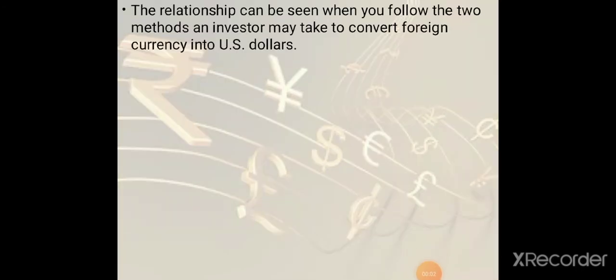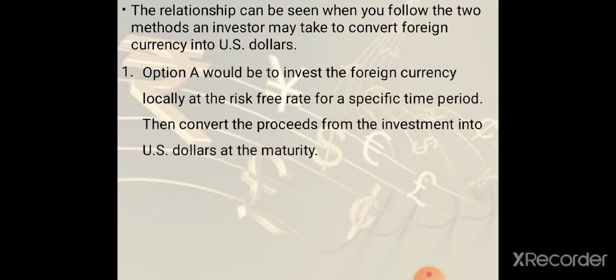To convert currency into US dollars, there are two options for investors. Option A would be to invest in the foreign currency locally at the risk-free rate for a specific time period, then convert the proceeds from the investment into US dollars at maturity.